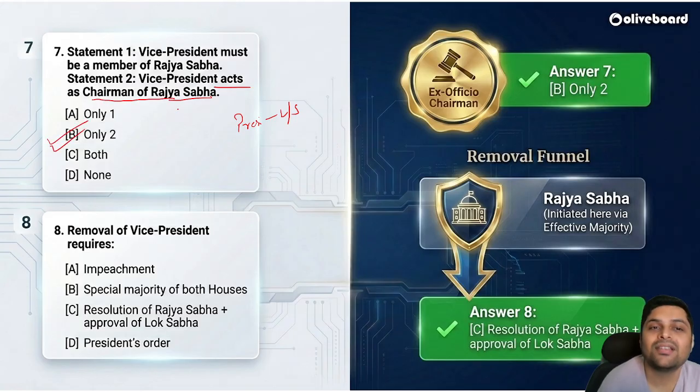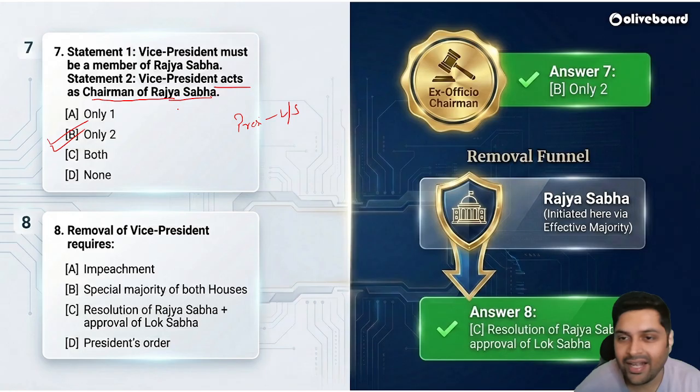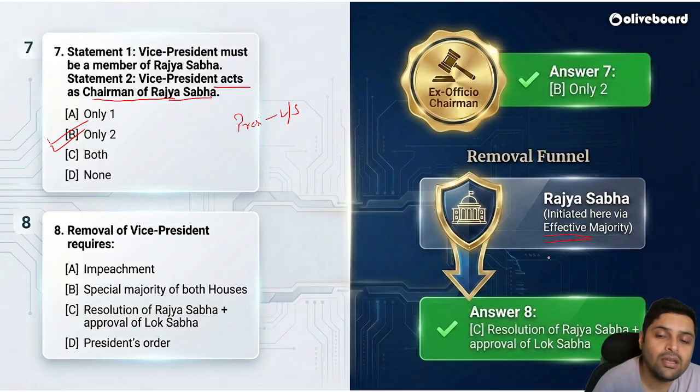Yes, the chairman of Rajya Sabha is the Vice President of India. So make sure you're following up the notes here. Rajya Sabha initiated, by effective majority, we can remove the Vice President. Removal of Vice President requires what? Impeachment, special majority of both houses, resolution by RS and approval of LS, or President's order. Definitely not. This is for President. Then special majority of both houses. No.